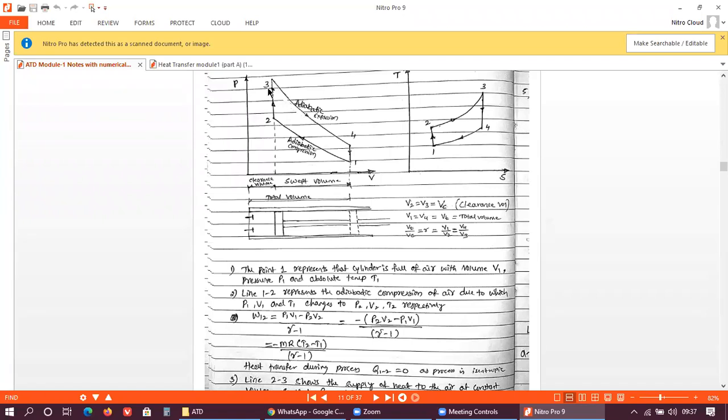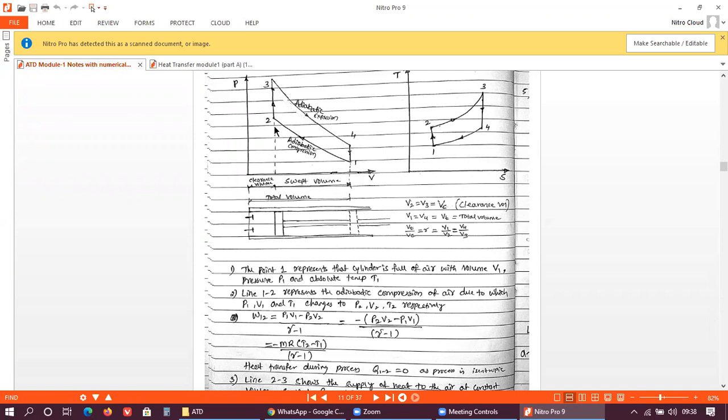Since it is a constant volume process, the volume will remain constant, V2 is equal to V3, but P2 and T2 change to P3 and T3, right? This line 2 to 3 represents a constant volume process, so P2 and T2 change to P3 and T3. Just keep it in your mind.